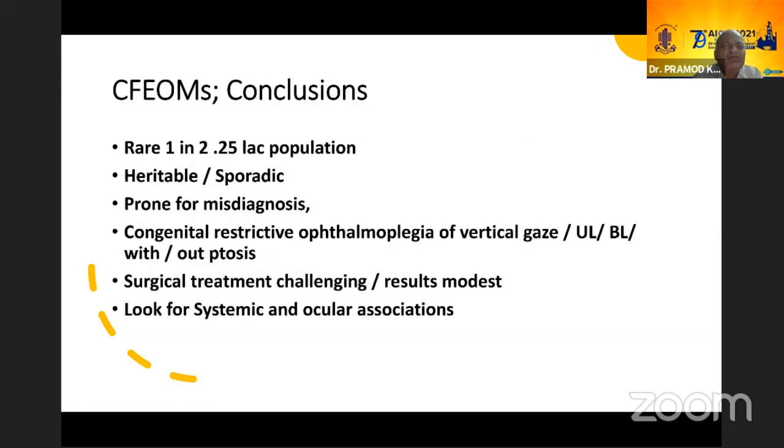Now, to conclude, CFEOM is a rare, heritable or sporadic condition, prone to misdiagnosis, presenting as restrictive ophthalmoplegia with a vertical gaze limitation, with or without ptosis. The surgical treatment is challenging. Results are modest. Look for systemic and ocular associations in these cases.